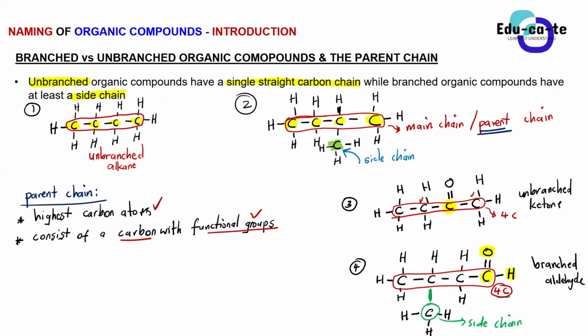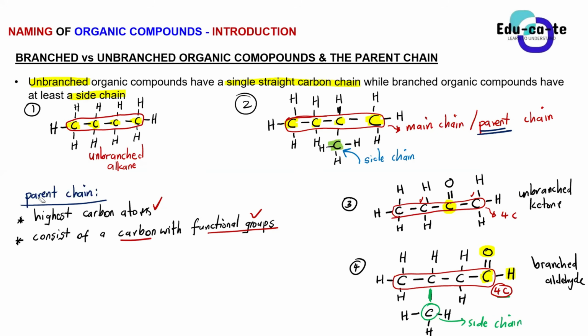It must have the highest number of carbon atoms, more carbons than any other chain you can make in that organic compound. And secondly, it must consist of a carbon that has got the functional group. There is no rule that says it must be a straight chain.